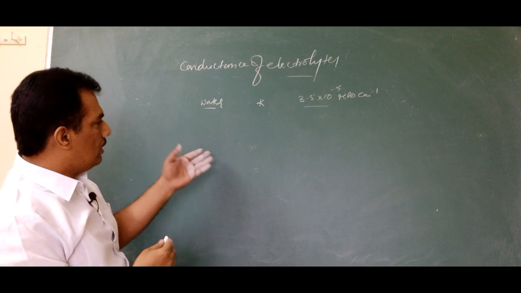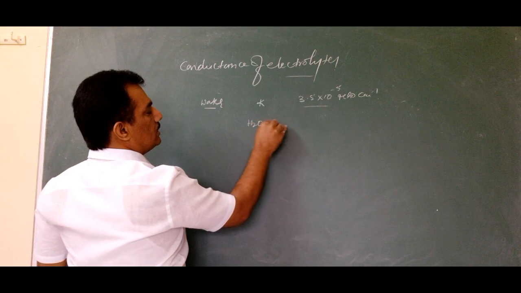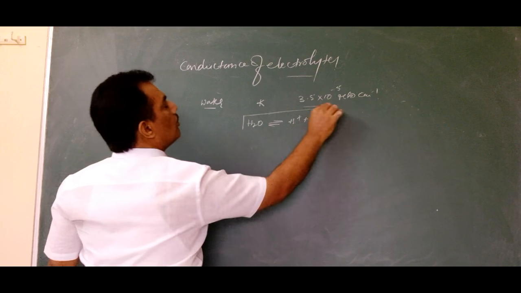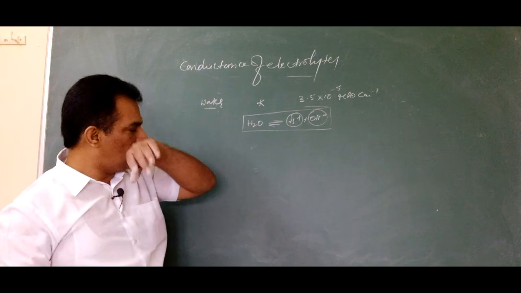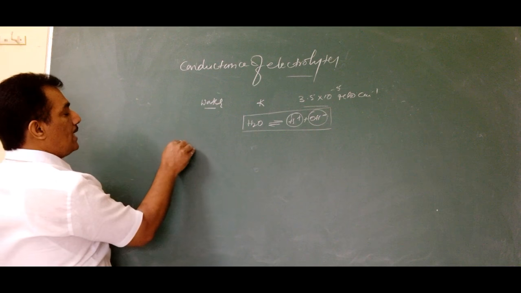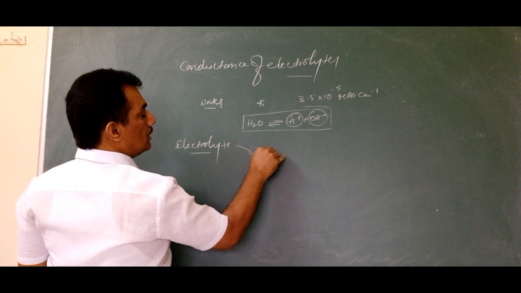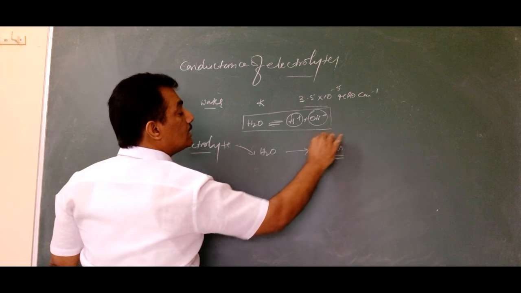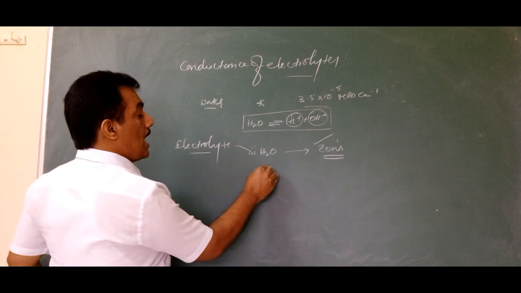And why does pure water conduct at all? As we know, water is a self-ionizing substance and it has an equilibrium between undissociated and dissociated molecules. Because of these ions present in water, it exhibits some conductance, but it is very, very minute. But when an electrolyte is dissolved in water, that electrolyte will provide ions, and these ions are responsible for conductance. That's why the conductance of electrolytes is known as ionic conductance.